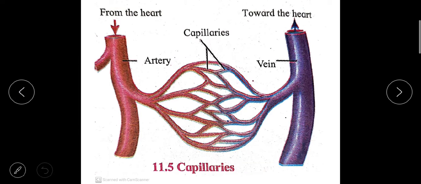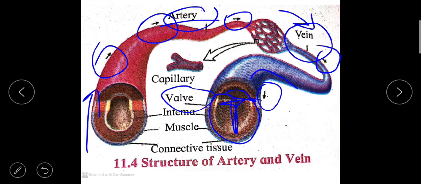Now next is the capillaries. Arteries gradually branch out with a decrease in diameter as they spread in the body and finally form a thin hair like structure. This thin hair like structure of vessels is known as capillaries. See in this diagram also, this is the capillary.